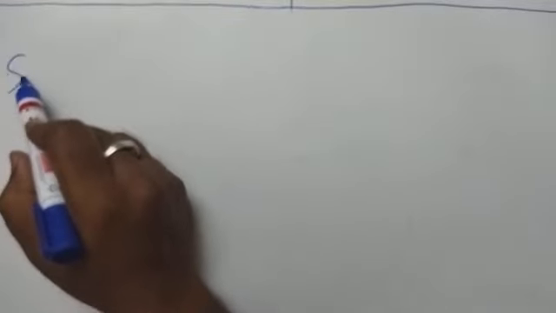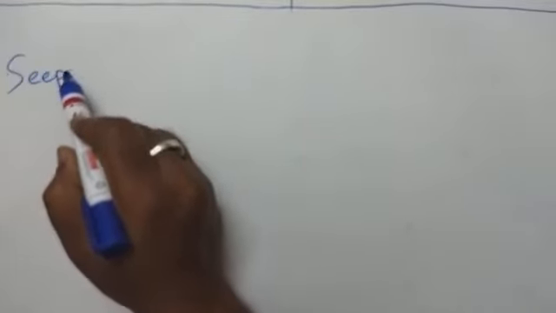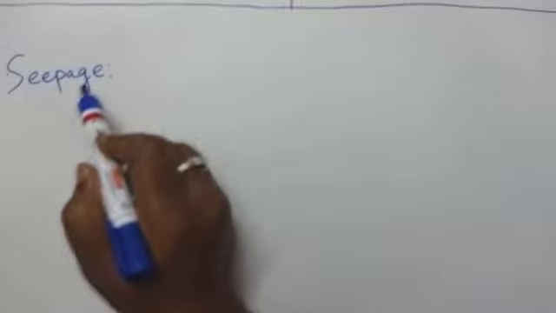Seepage, you might have heard of this word. What is seepage? The slow escape of a liquid or a gas through the empty spaces or through small holes is known as seepage.